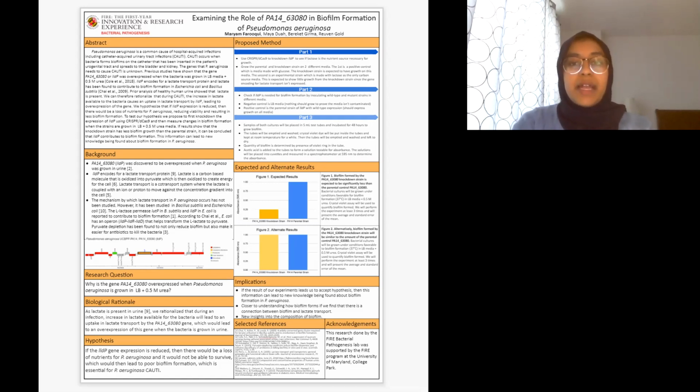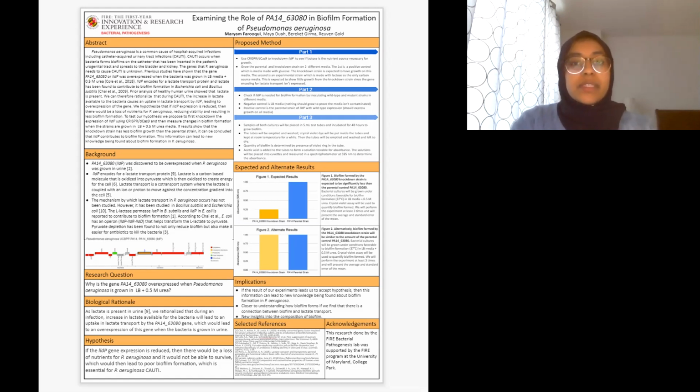LLDP encodes the protein L-lactate permease, which is a lactate transport protein. Through scholarly research, we found that lactate has been found to contribute to biofilm formation in other bacterial species, E. coli and Bacillus subtilis. Since lactate is found to be present in urine, it can be rationalized that during the infection, the increase in lactate available for the bacteria will lead to an uptake in the lactate transport by the PA14-630-80 gene, which would lead to an overexpression of this gene when the bacteria is grown in urine.